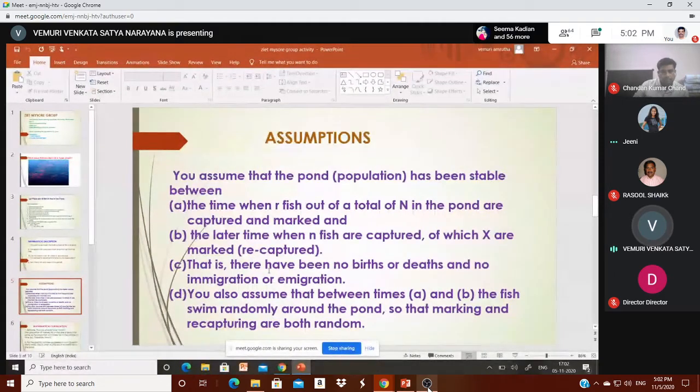Assume there have been no births or deaths, and no immigration or emigration. You also assume that between times A and B, the fish swim randomly around the pond, so that marking and recapturing are both random. This is the assumption which I made.